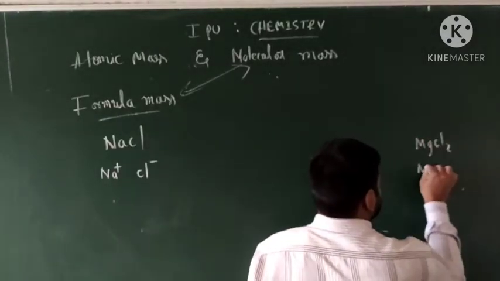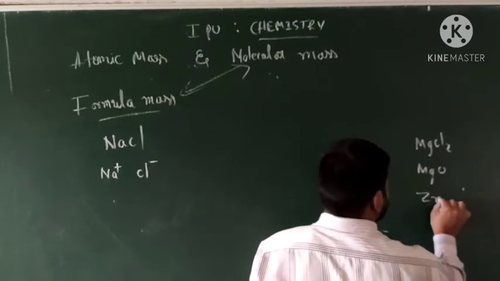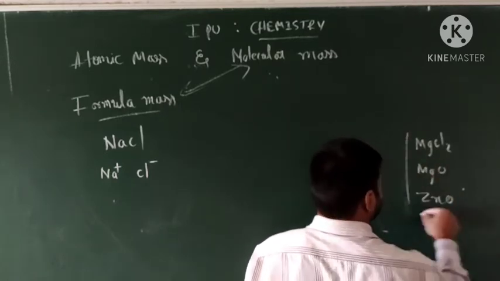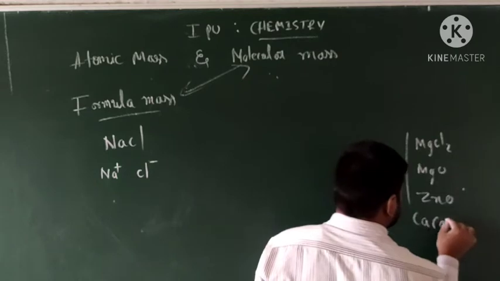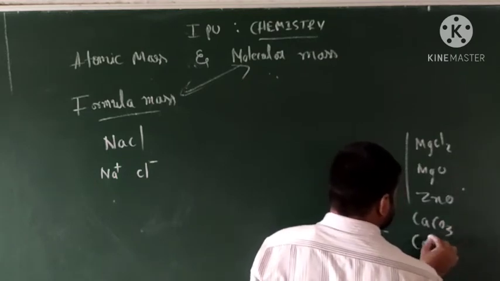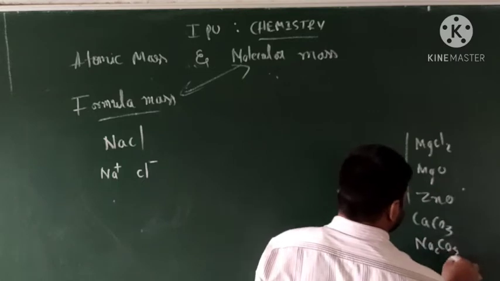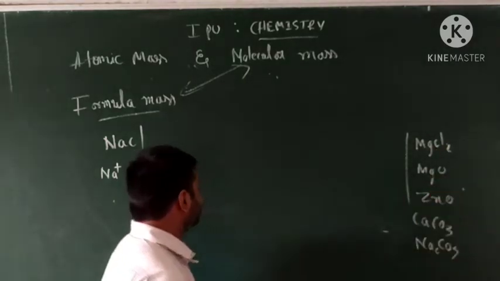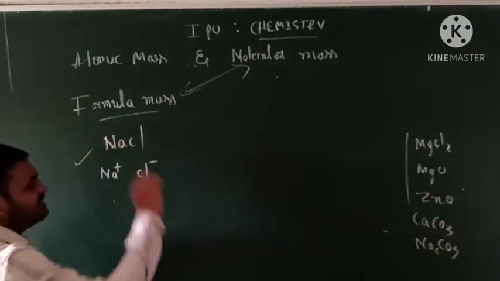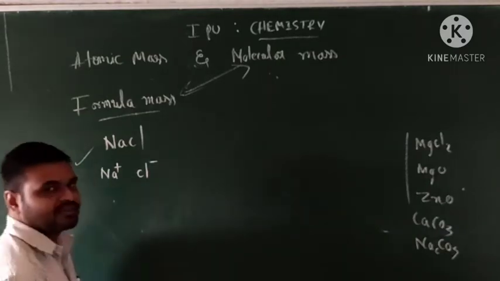Like this there are so many examples: MgCl2, MgO, ZnO, calcium carbonate, sodium carbonate, Na2CO3. Generally one of the most important examples is NaCl.